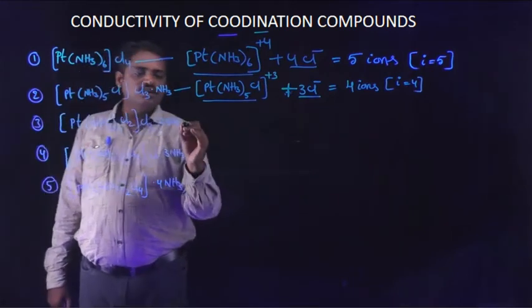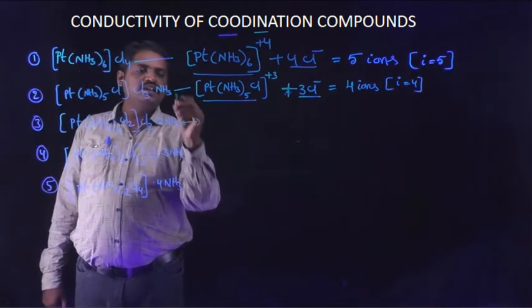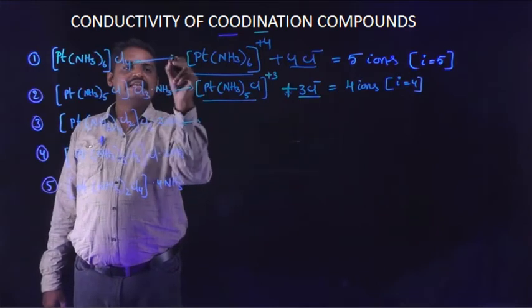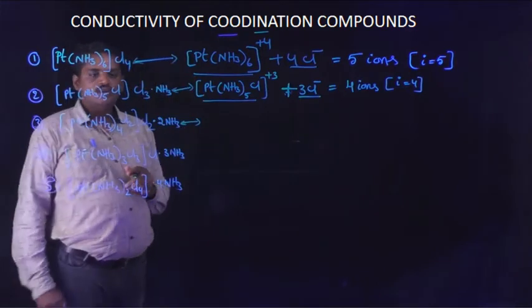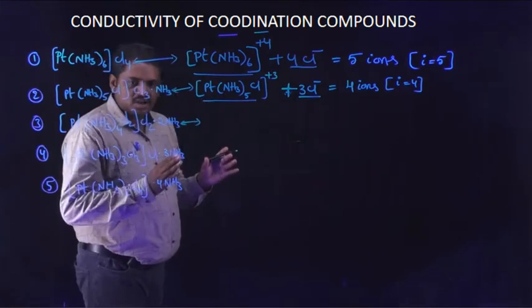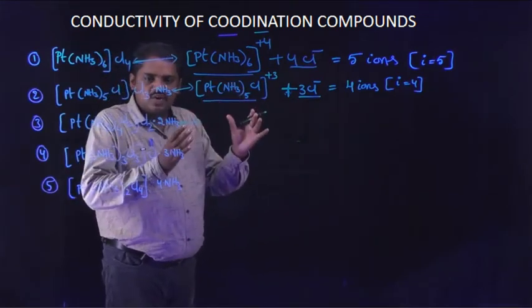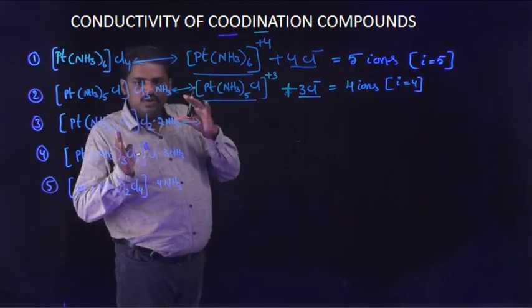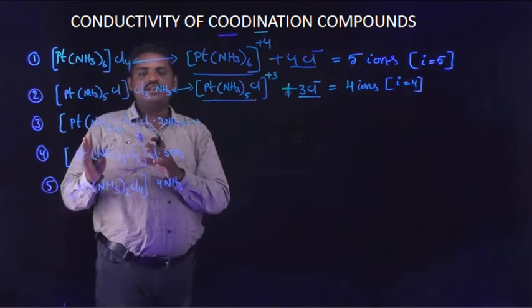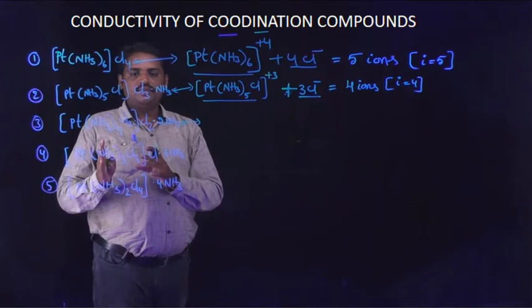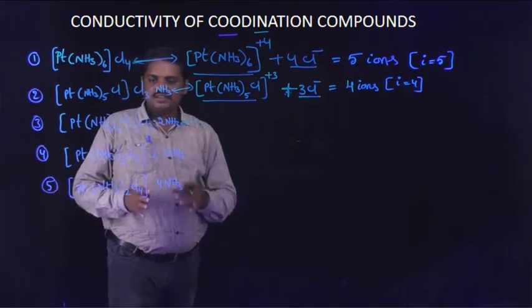Next, the third coordination sphere is observed. 2 chlorine atoms are shifted from outside of the coordination sphere to inside of the coordination sphere. This is the difference.